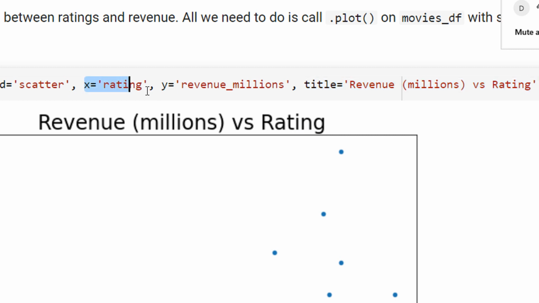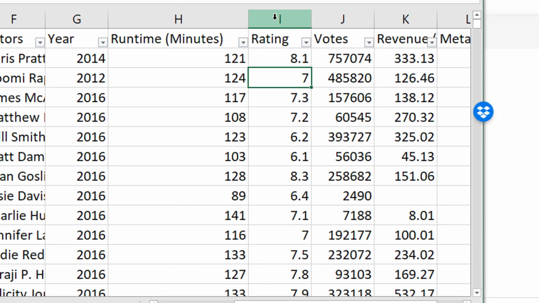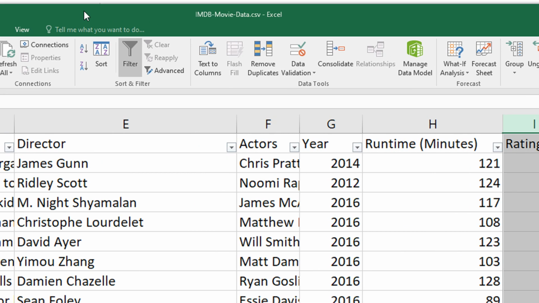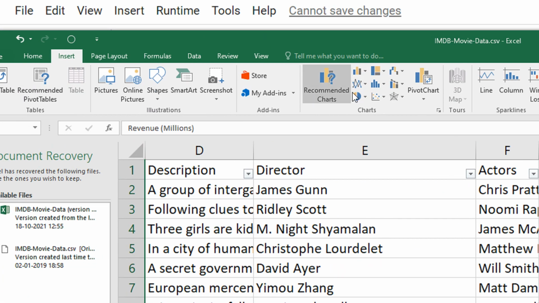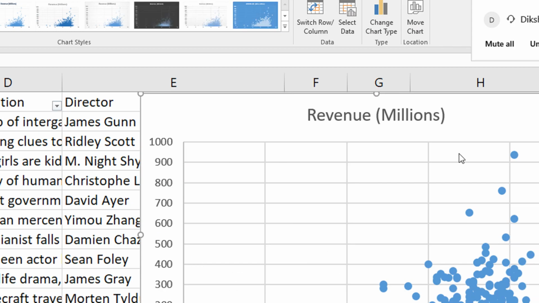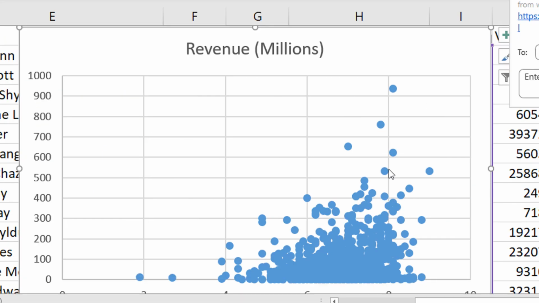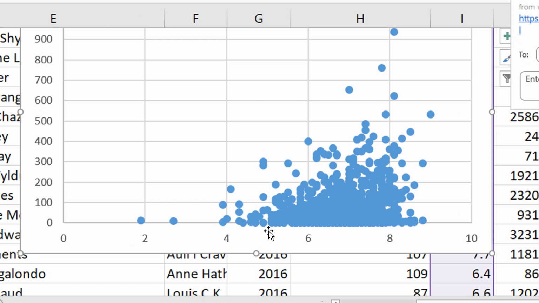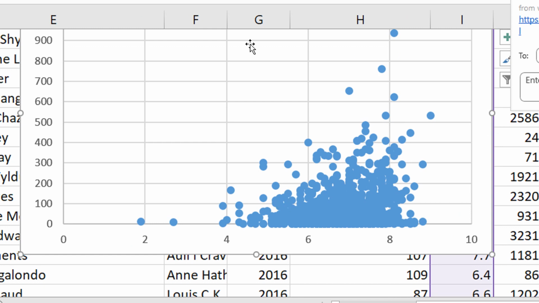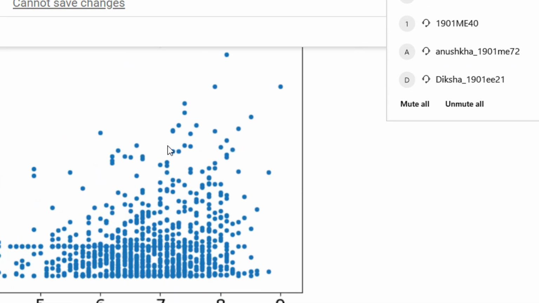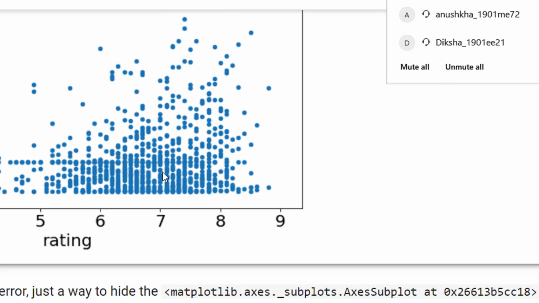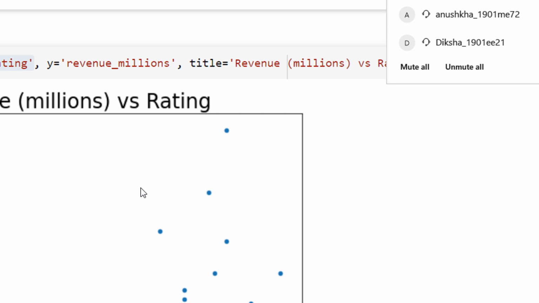So on the x-axis, you are keeping the rating. On the y-axis, so let us draw it in Excel also. So you can see this Excel has, I mean, of course, this graph is a bit compressed here, but you can get an idea here, 0 to 10 and 0 to 1000 revenue millions. And you can see this kind of triangular shape. The same thing is being observed here also. The only thing, this graph is a little more expanded and hence you see more scattered dots.